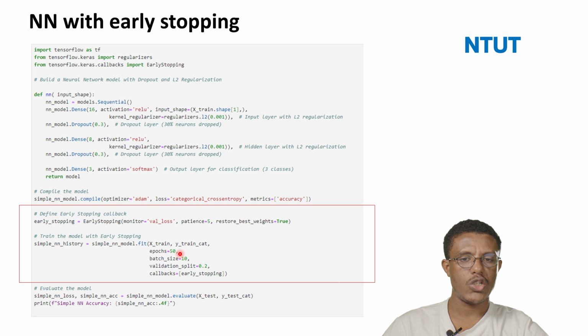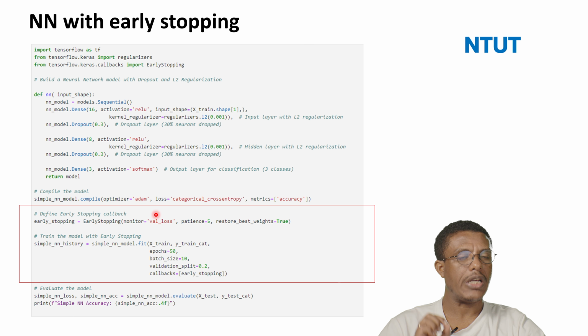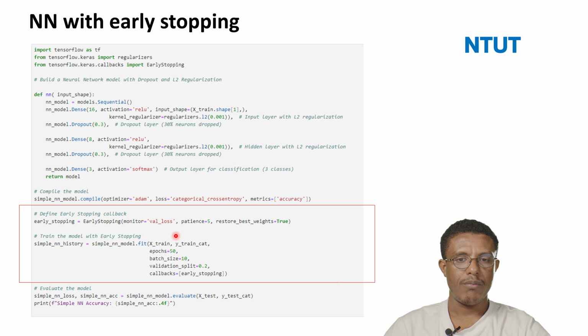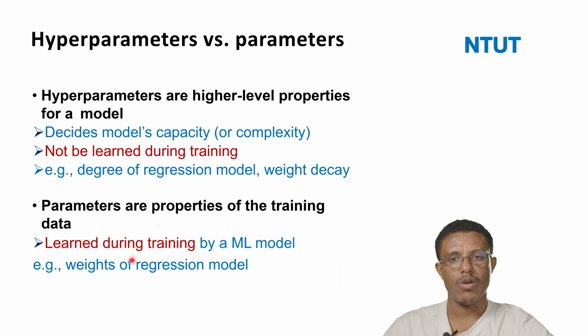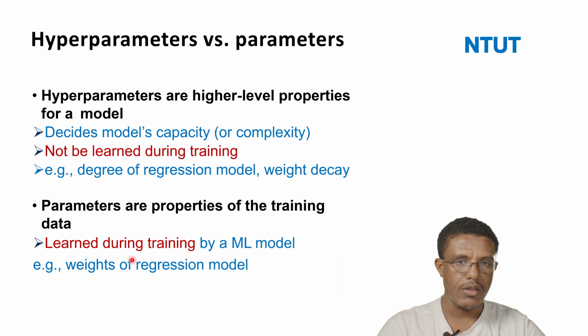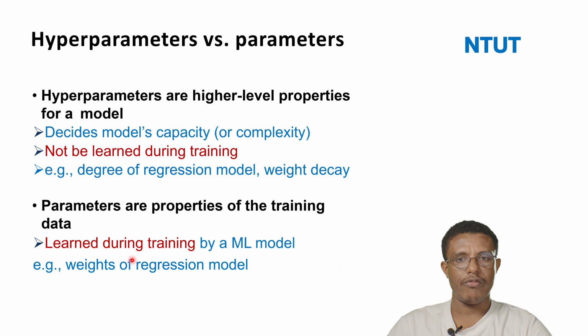By using validation loss during the training, it will use validation loss as an early stopping mechanism. By using this type of approach, we can stop the training when the better performance is achieved. That's just one technique that we use to solve the overfitting problem.